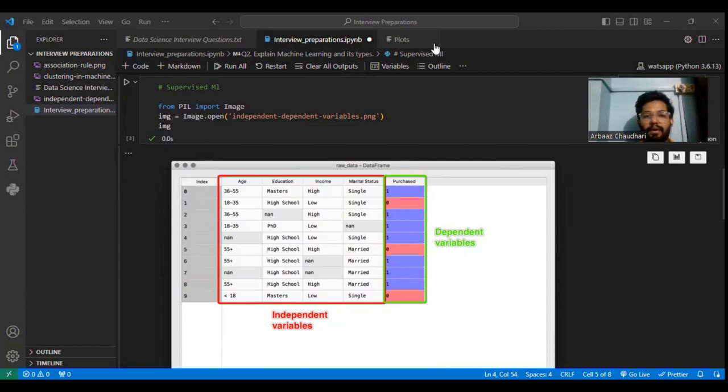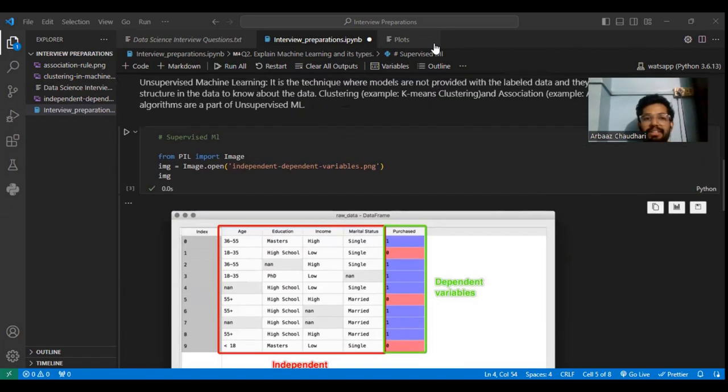If the dependent variable was how much is the salary, given features like age, education, income, and marital status, and the numbers are in continuous format, like one person earning 26,000 and another earning 60,000, so the numbers vary from 5,000 to suppose 2 lakhs, then the numbers are in continuous form.